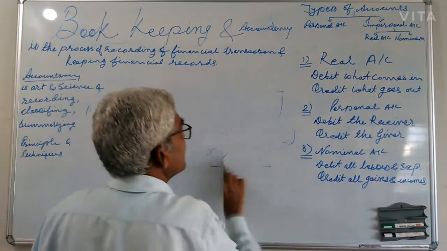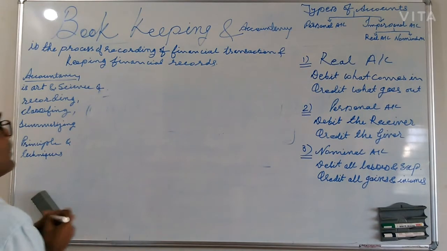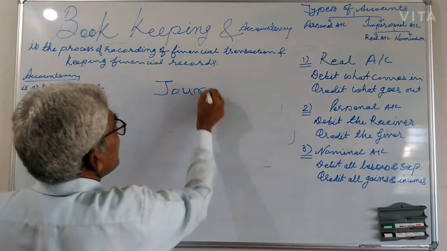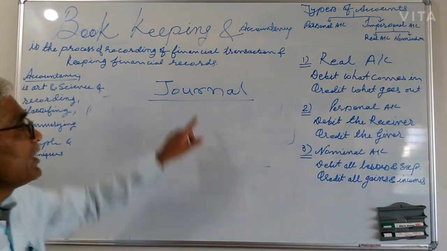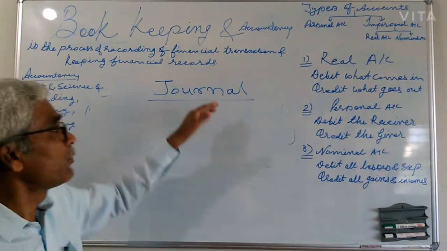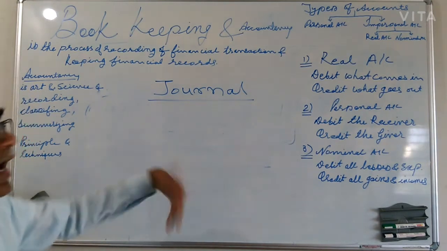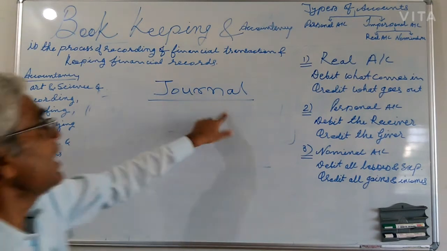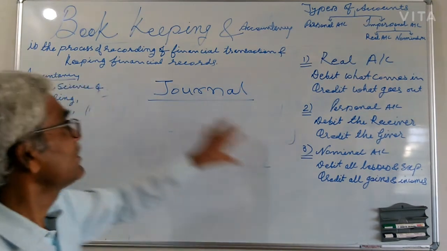That register can be called a journal. The meaning of journal: it is a place, it is a register. Before naming that register, all are just registers, but when I put a name, journal, it means we have to record all the transactions in a journal.